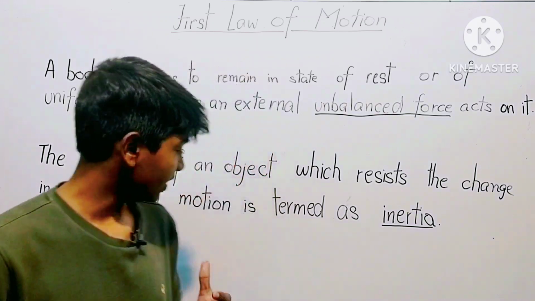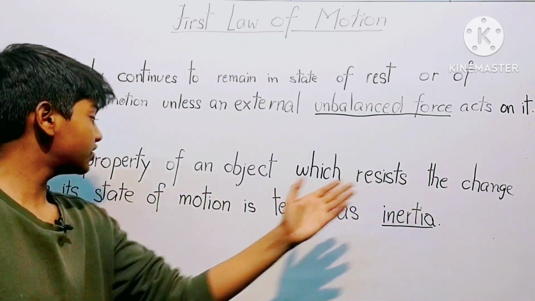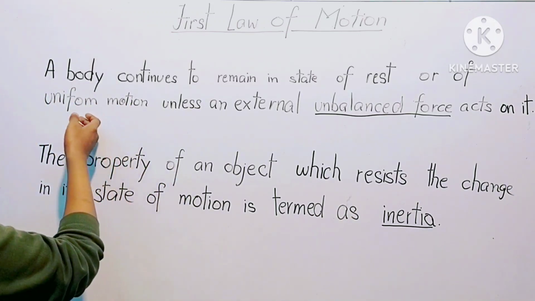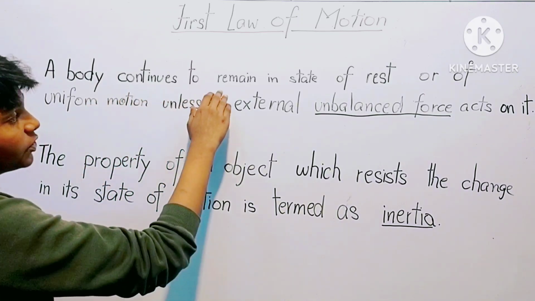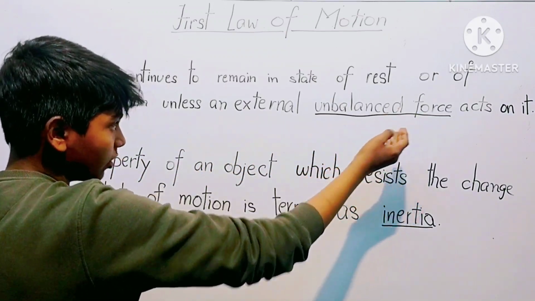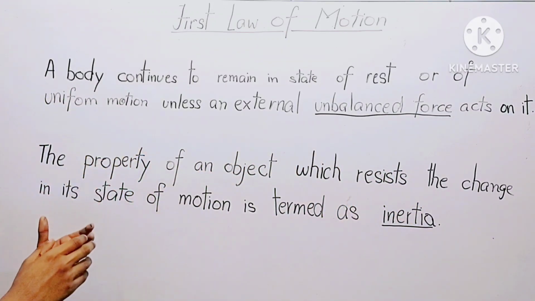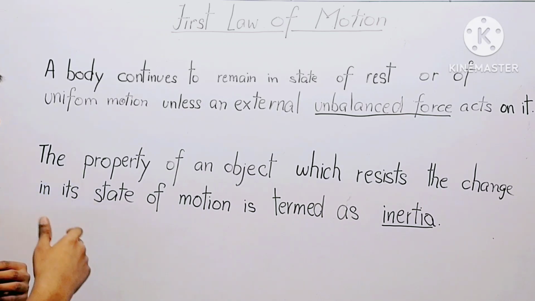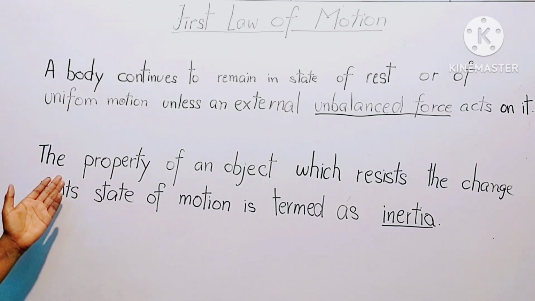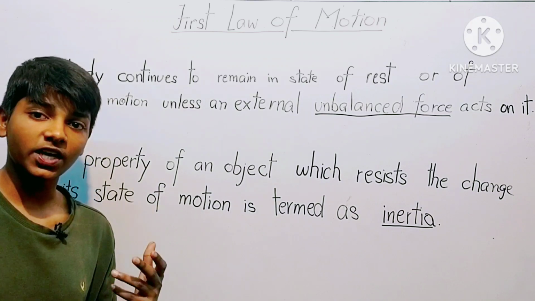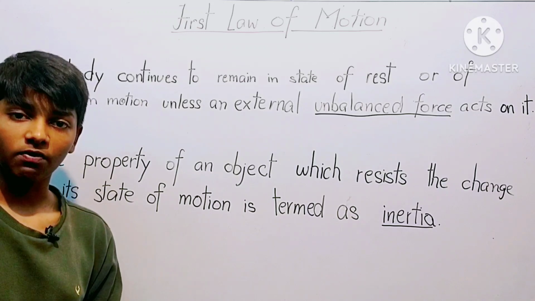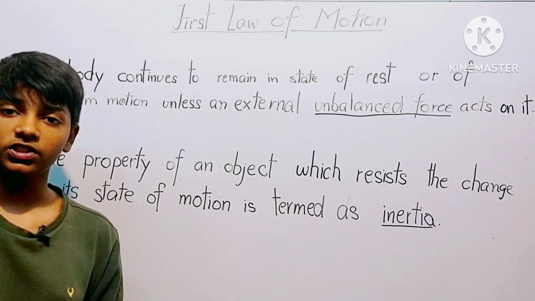So basically, the property of an object which resists the change in state of its motion is termed as inertia. So in the first law of motion, we saw that an object would tend to remain in state of rest or of uniform motion unless an external unbalanced force acts on it. So basically, the object is resisting the change in states of its motion. If it is at rest, it will remain at rest, and if it is in motion, it will remain in motion. So this property of an object which resists the change in its state is termed as inertia. So inertia is of 3 types: inertia of rest, inertia of motion, and inertia of direction.